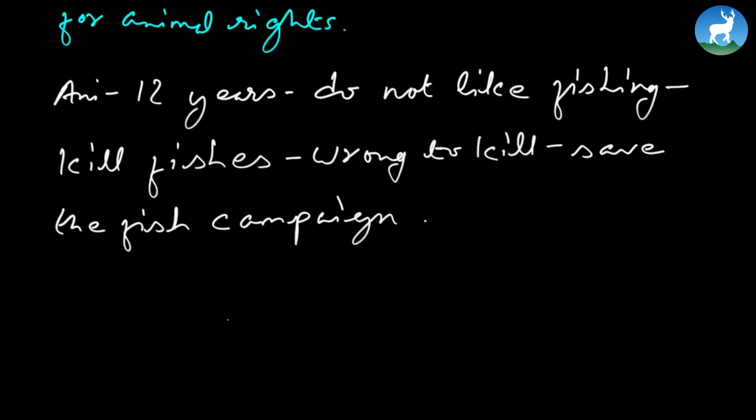Like one, I can read it for you. Hello everyone, my name is Ani. I study in grade 5 and I'm 12 years old. Or maybe you're in grade 6. I study in grade 6 and I'm 12 years old. Well, every person has different hobbies and I have my own. My hobby is to draw. And I have heard of people who have what I find a very weird hobby. That is, they like to fish. They want to go fishing. But I do not like fishing because that means you have to kill fishes if you want to go fishing. And to kill an animal is, to me, not good. I think it's wrong to kill any animal. That's why I think in the future, when I grow up, I want to run a Save the Fish campaign, where I will create awareness as to why we should not kill fishes.